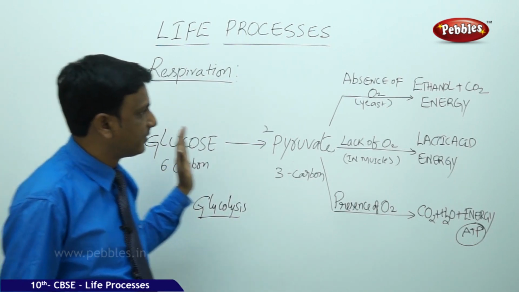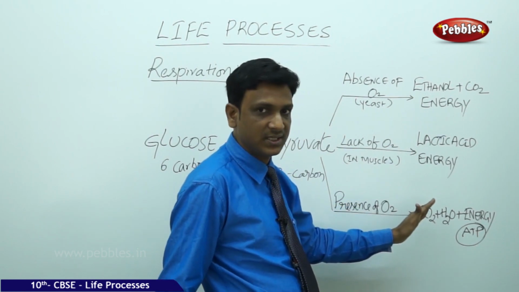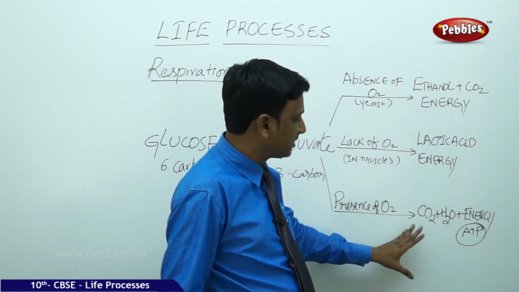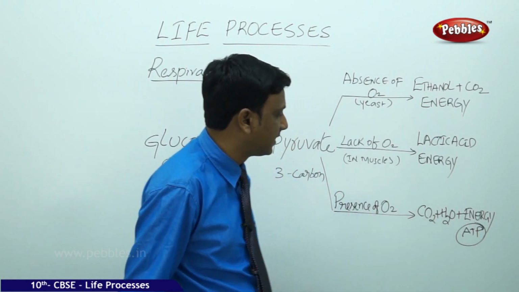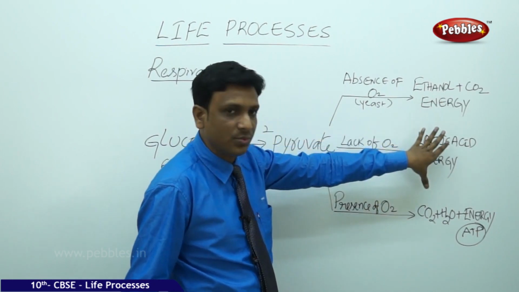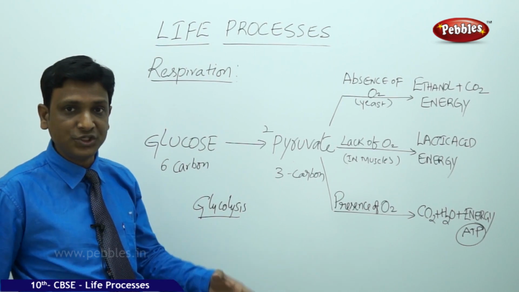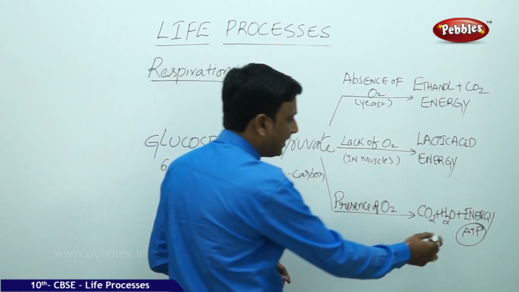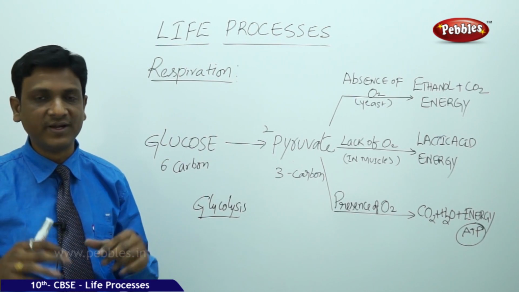So whatever may be the respiration, finally, what is the needed thing here? Energy. In anaerobic respiration, less energy plus some other product like ethanol. In aerobic respiration, energy is released in large quantity. Along with that, some carbon dioxide and water are released. Here in all the cases we see that the energy is released. In which form is the energy released here? In which form can the cells readily use the energy? That is the ATP. So in respiration, energy is finally released in the form of ATP.